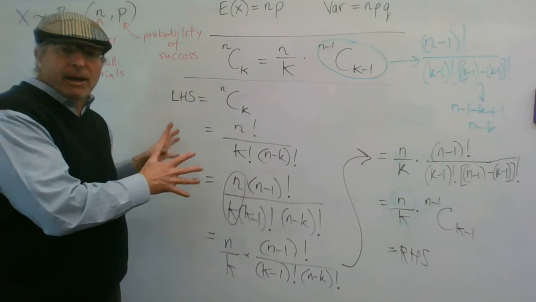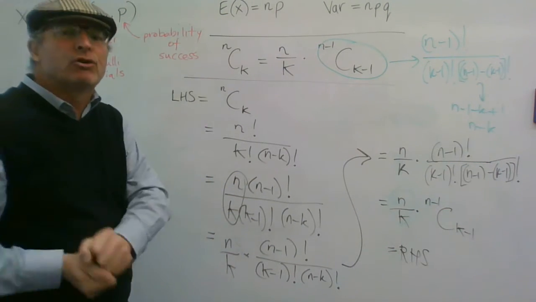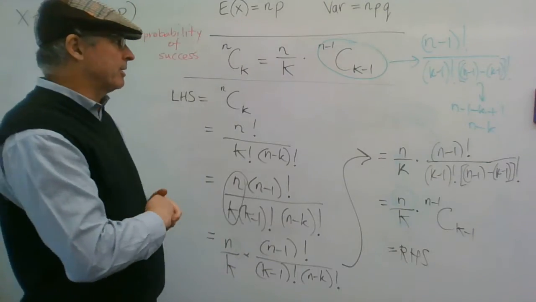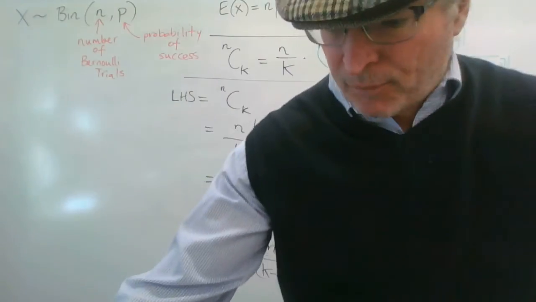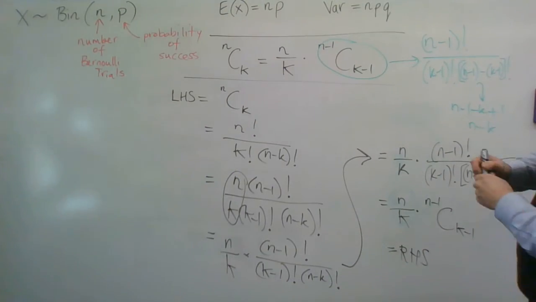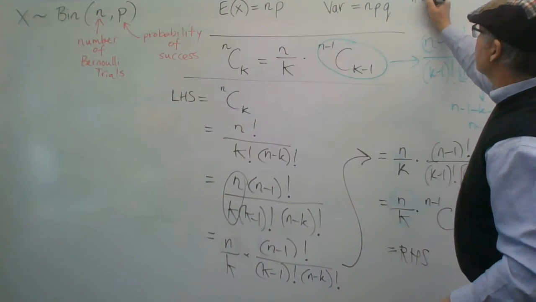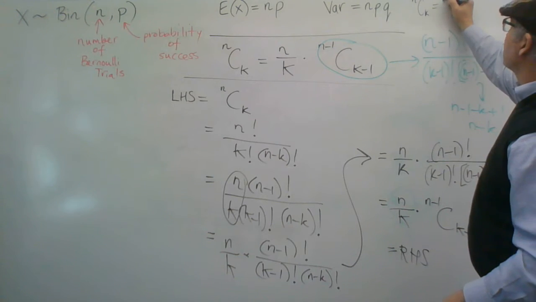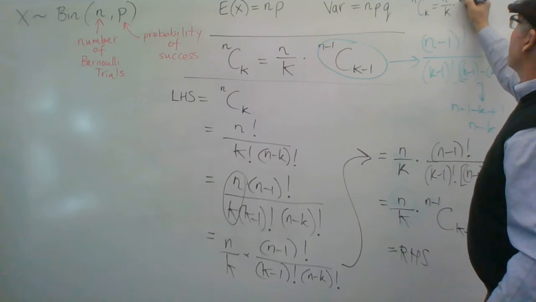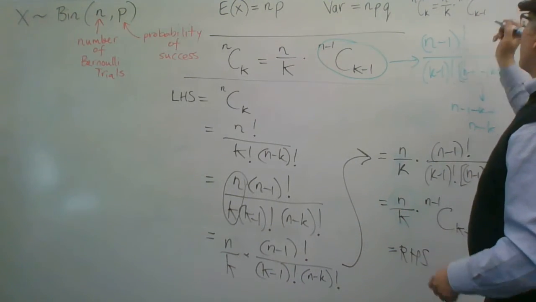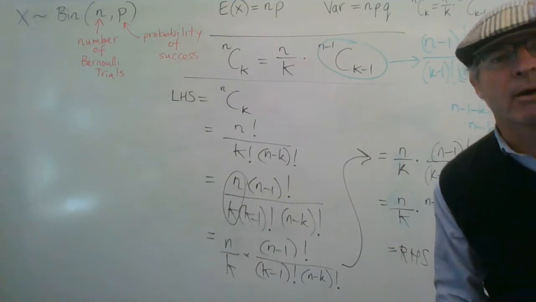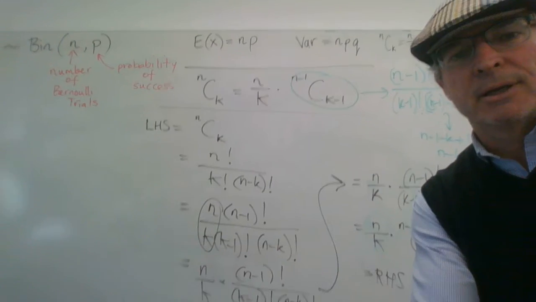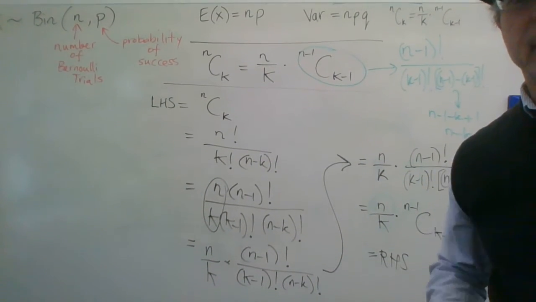That's something that I'm going to grab and do a replacement of later on in my proof. So I'll write that up here, so we've got that hanging around ready to use: the fact that nCk equals n on k times n minus 1 C k minus 1. So I've got that ready to go when I want to use it.